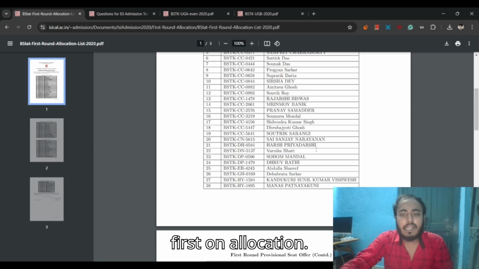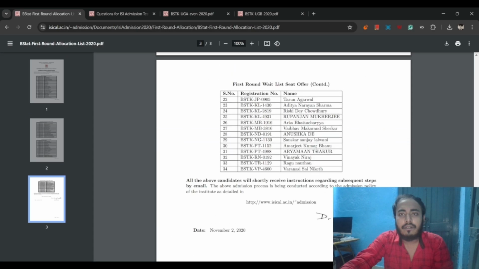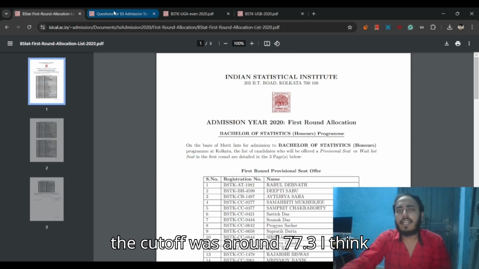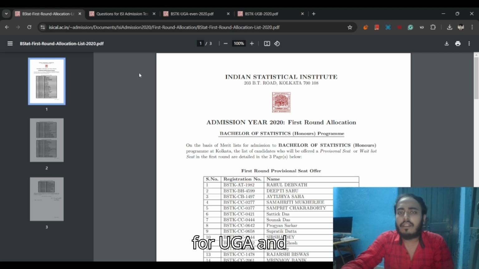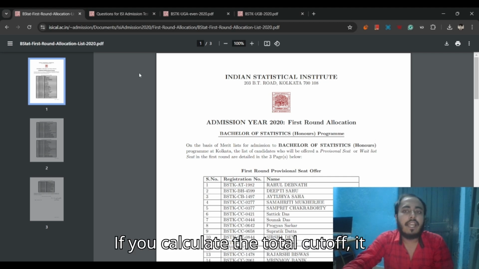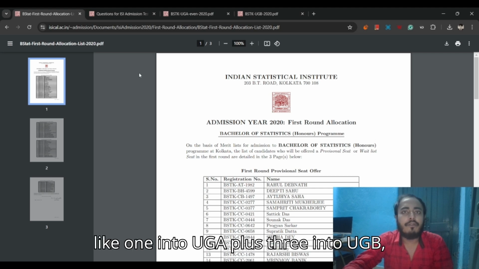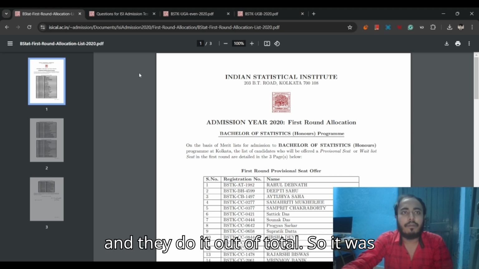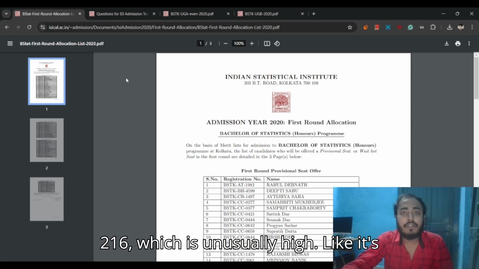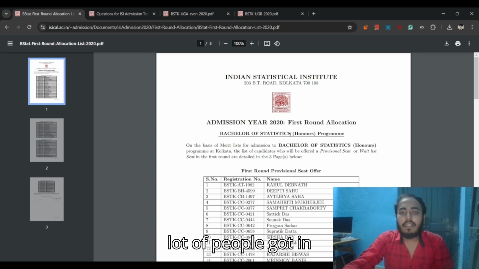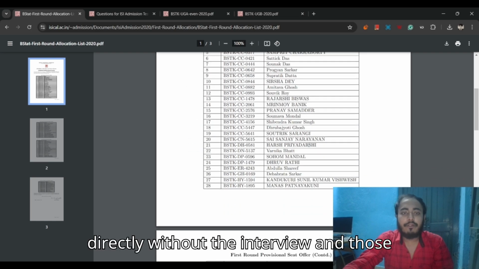So let's go here, first round allocation. I think this is the same list. Anyway, the cutoff was around 77.3 for UGA. And if you calculate the total cutoff, it was, I think, 216. They calculate it as 1 into UGA plus 3 into UGB, out of total marks. So it was 216, which is unusually high. It's usually between 160 and 170. So a lot of people got in directly without the interview, and those were the only ones.